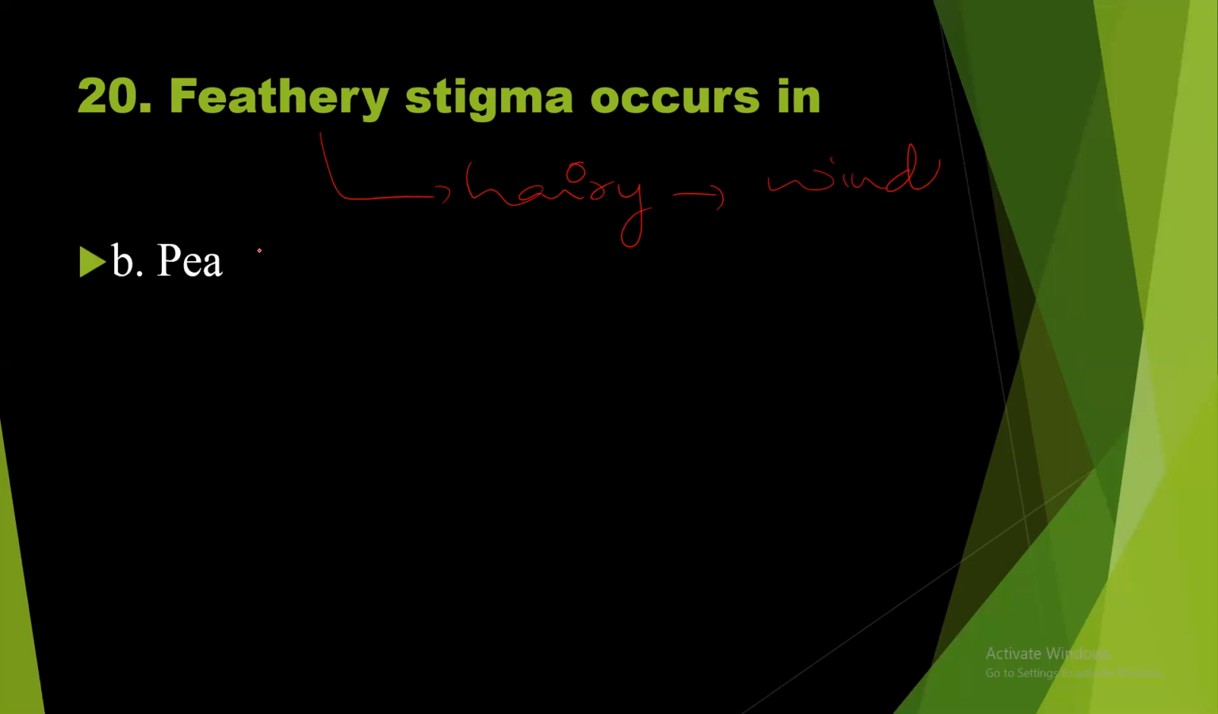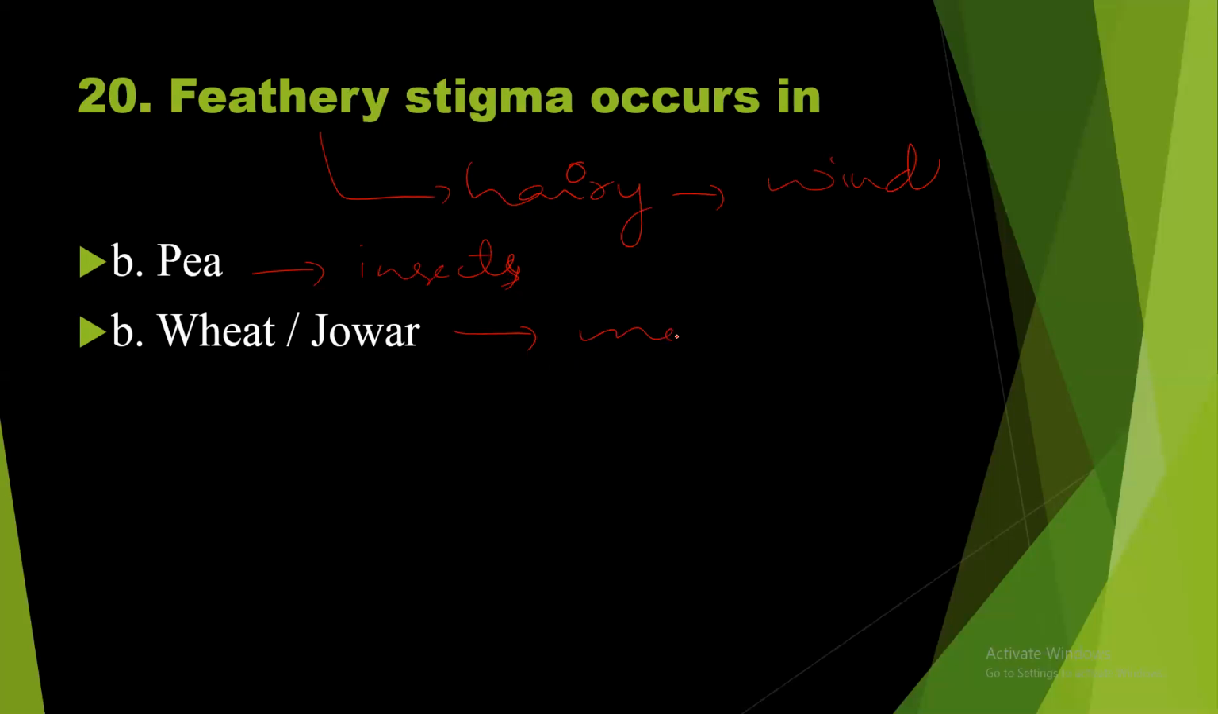Pea flower. Normally the pea flower is pollinated by the help of insects. It is commonly pollinated by insects. Wheat or jowar. So this is a monocot plant. Normally in these types of plants, pollination takes place by the help of wind. So I think it should be the right answer.